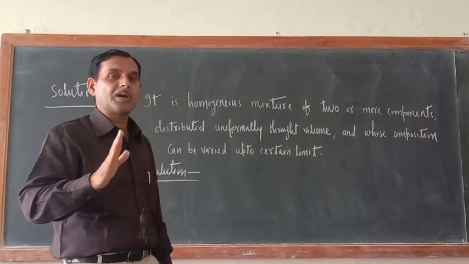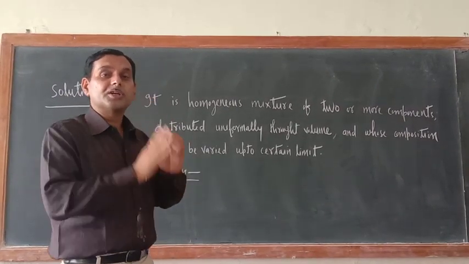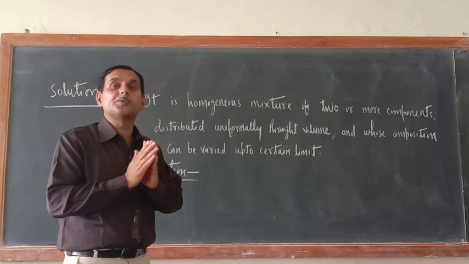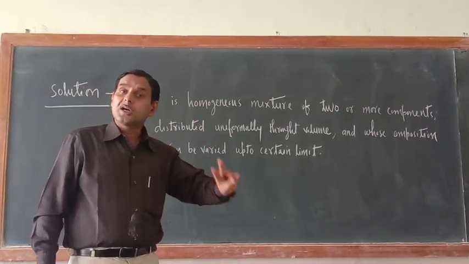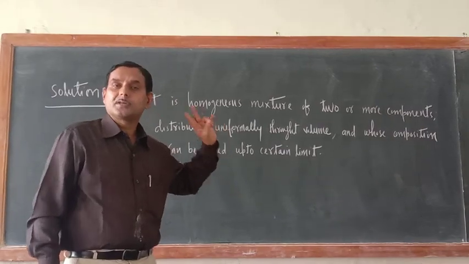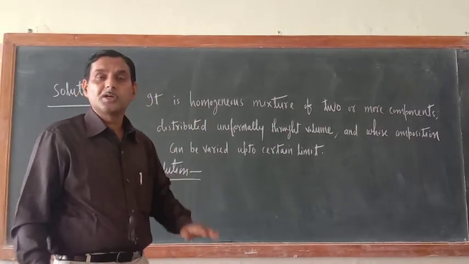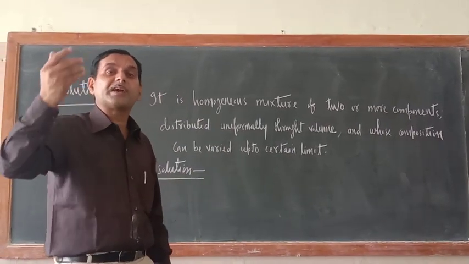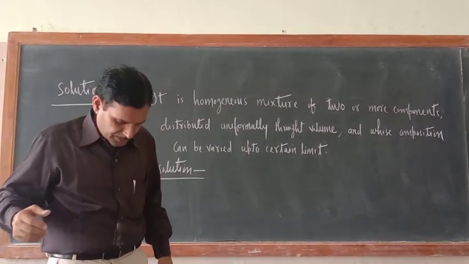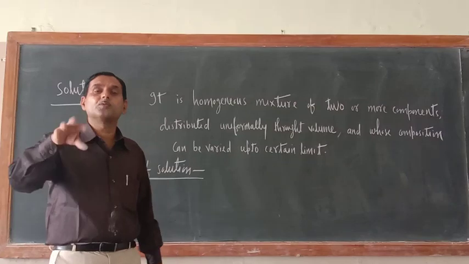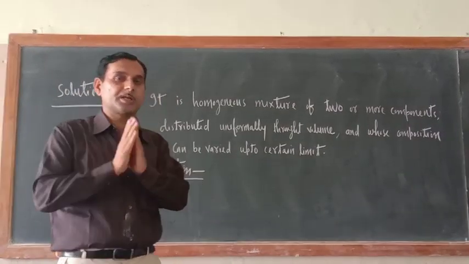Means whatever components of solution are there, they should be uniformly distributed throughout the available volume. Third important thing of solution definition is whose composition can be varied up to certain limit. So we'll explain what is the meaning of this one.